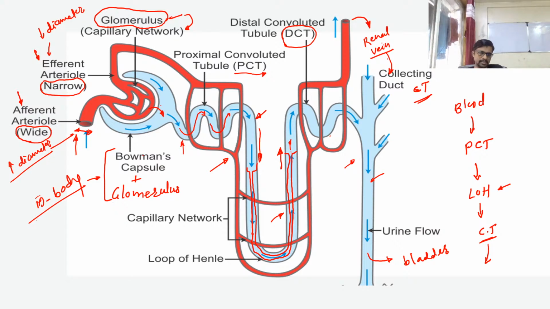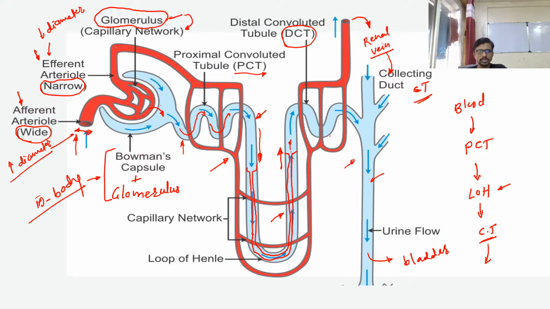Again the capillaries come together and form larger capillaries, and then venules, and with respect to distance, they form a single vein, a large blood pipe, and it will enter into the inferior vena cava, guys.